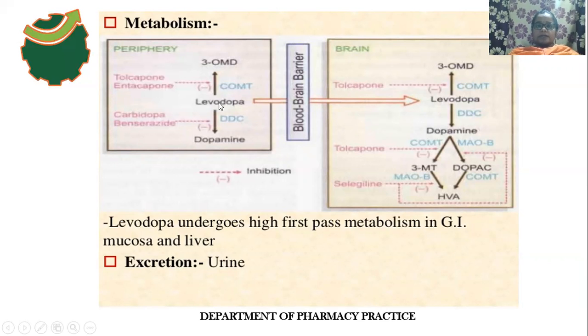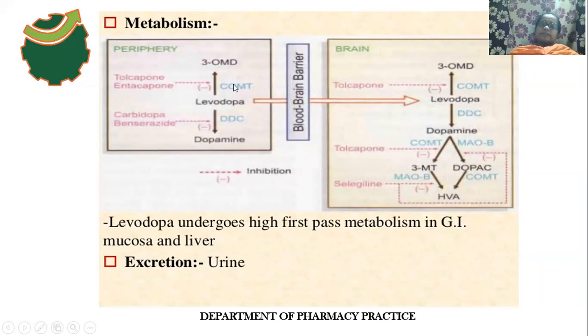Here there are two kinds of enzymes: catechol O-methyl transferase and dopa decarboxylase enzyme. Levodopa is converted to dopamine in the presence of dopa decarboxylase enzyme, or levodopa is converted to 3-methyl dopa in the presence of catechol O-methyl transferase. The decarboxylation of levodopa happens in the peripheral region in the absence of peripheral decarboxylase enzyme inhibitors.